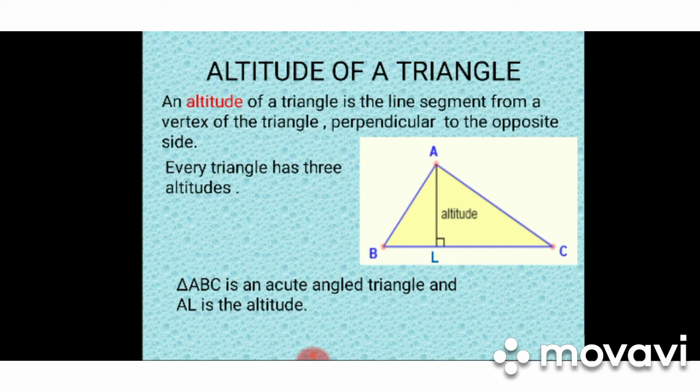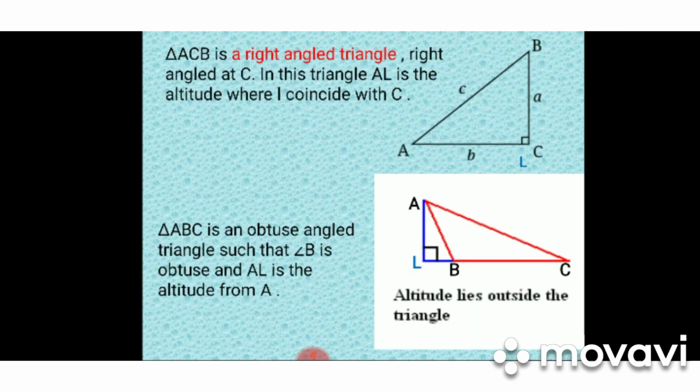Now in every triangle you have three altitudes. That means you can draw three altitudes in one triangle, one from each vertex. Here AL is the altitude. Now note it down, in a right angle triangle, as you know, there is a 90 degree angle already, one angle is 90 degrees. So in this triangle ACB, AL, that is, the point L coincides with C, that is the altitude of the triangle. In an obtuse angle triangle, here ABC is an obtuse angle triangle, the altitude lies outside the triangle.